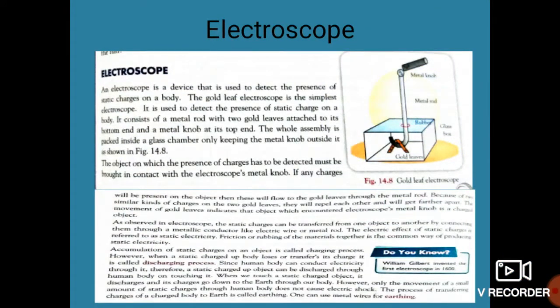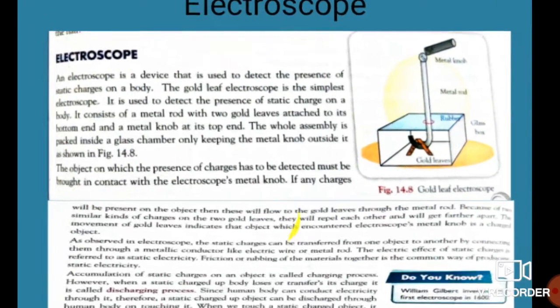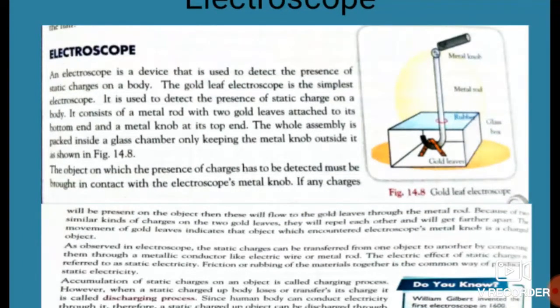Now what is the electroscope, students? Electroscope is the device used to detect the presence of static charges on a body. See students, we have seen that there are certain static charges which are present, or which are at a rest state, on the surface of the body.